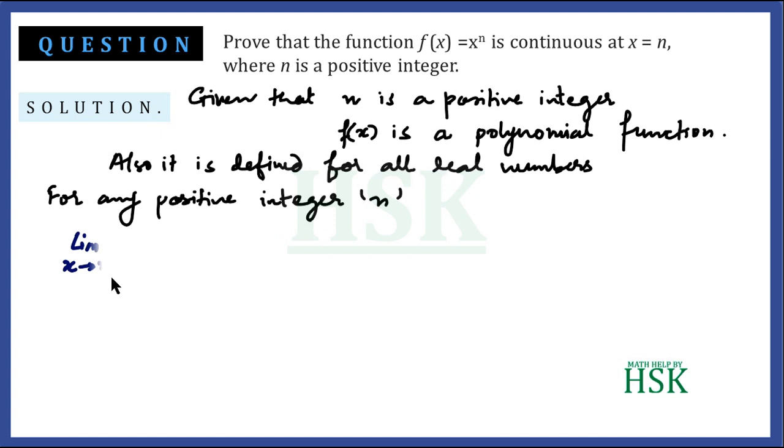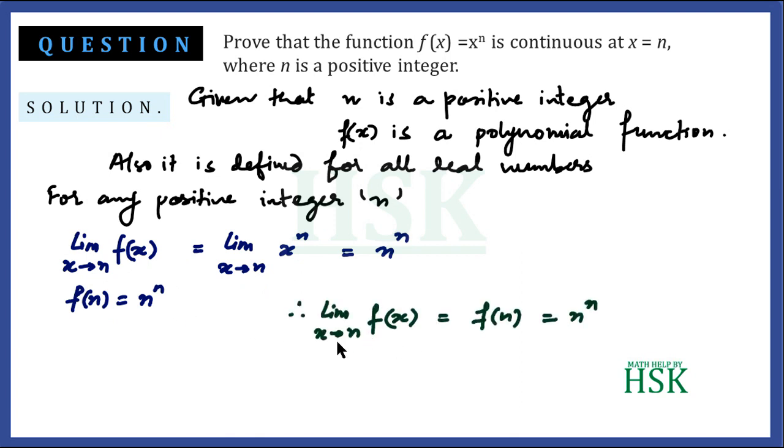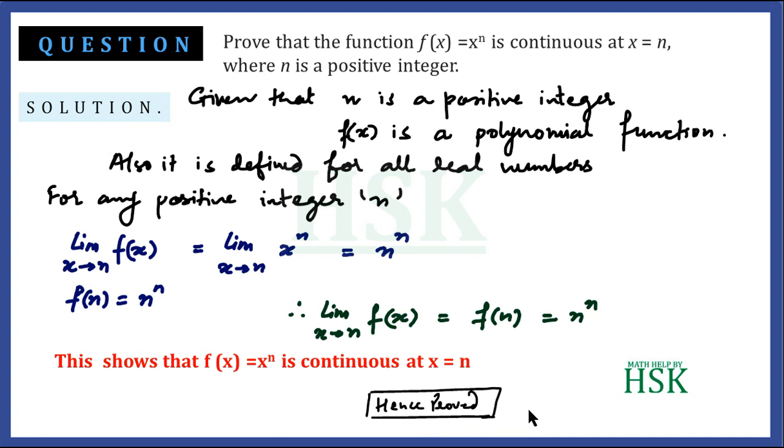For any positive integer n, the limit as x tends to n of f(x) would be equal to the limit as x tends to n of x^n, because f(x) = x^n, and this would be equal to n^n. So the limit of the function is n^n, and f(n) would again be equal to n^n. So this shows that the limit as x tends to n of f(x) is equal to f(n), which is n^n. This shows that f(x) = x^n is continuous at x = n, and hence we prove this.